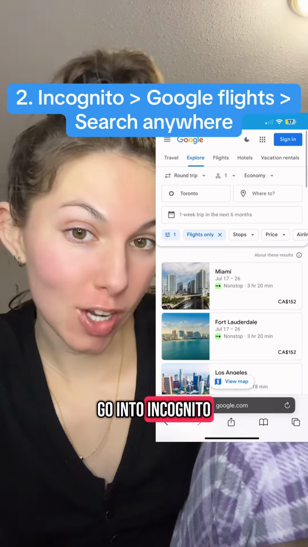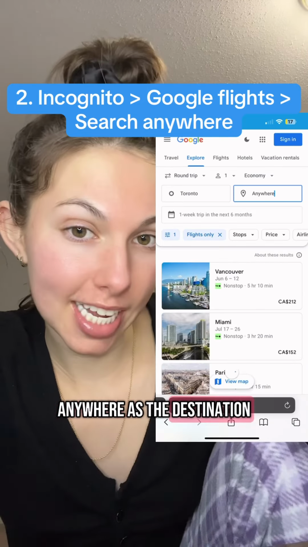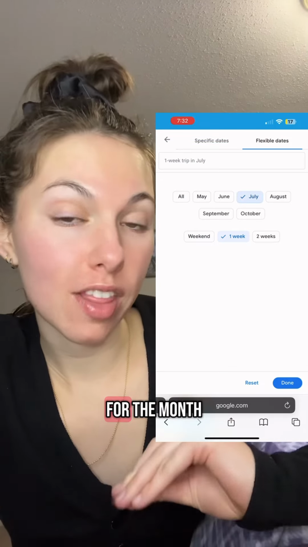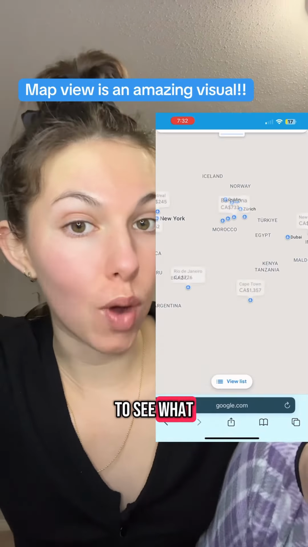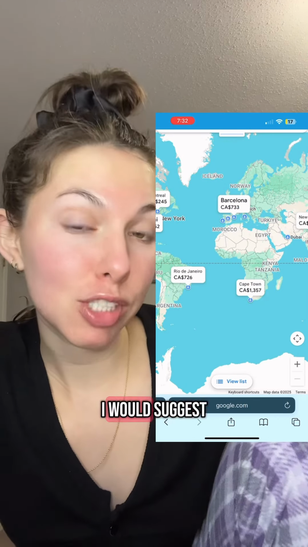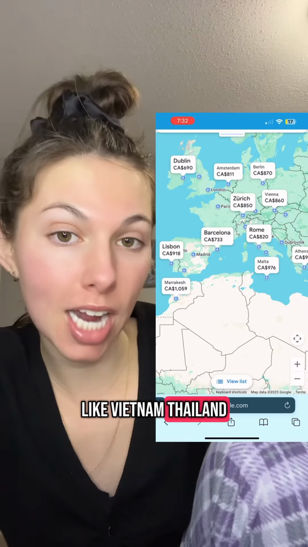Next, you're going to go into incognito mode and go onto Google Flights. Put your departure place and put anywhere as the destination and filter it for the month that you're planning to leave. Go into map view so that you can look around to see what is the most affordable place to go to. I would suggest choosing a destination that is common among backpackers like Vietnam, Thailand, Guatemala.